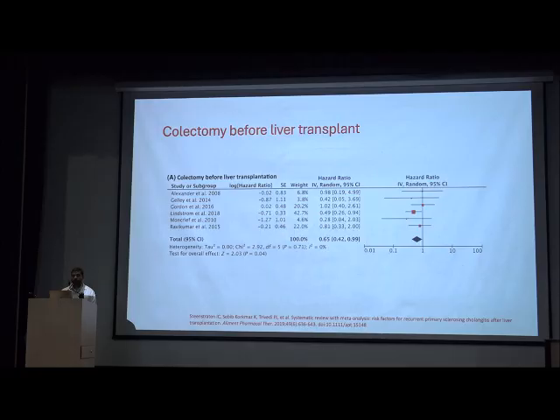Colectomy before liver transplant. This is a meta-analysis which favors that if active disease, UC, is there, and we do colectomy before liver transplant, that is protective of recurrence of PSC. But fewer studies have recently come, and they showed it is equivocal. They do not say whether colectomy is safer or not. But this meta-analysis favors that colectomy before liver transplant can protect against development of recurrence of PSC in the future.